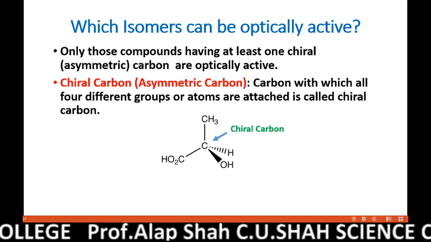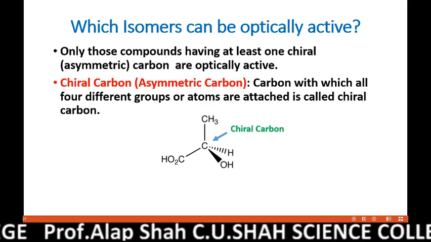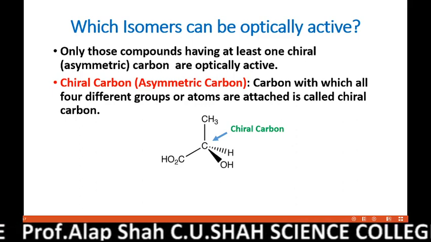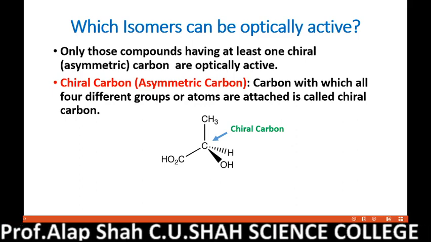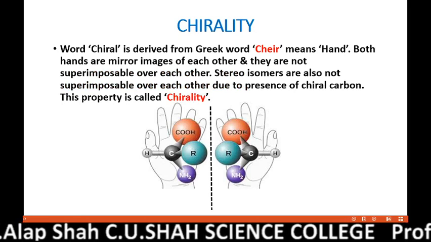Which isomers can be optically active? Those having at least one chiral carbon present. So right now you have to remember this definition. Let us move on to the next term, chirality.